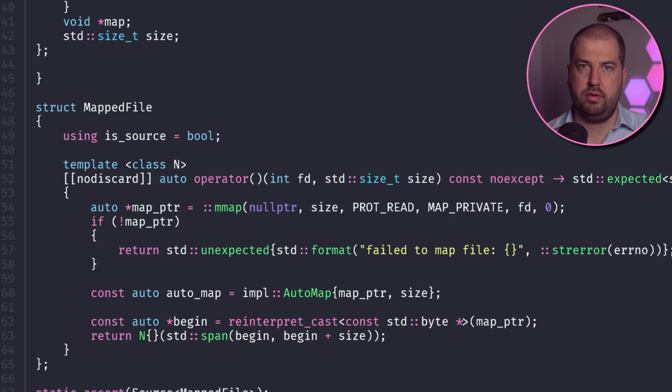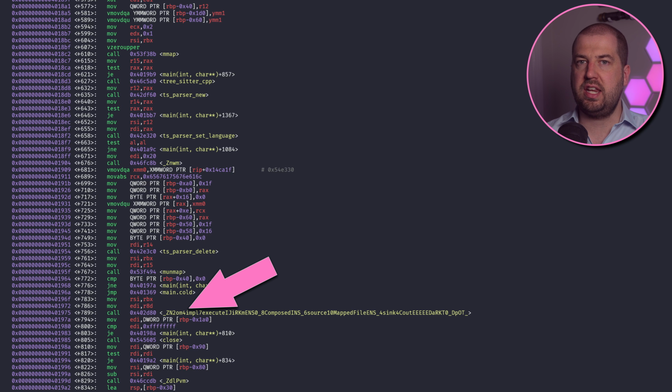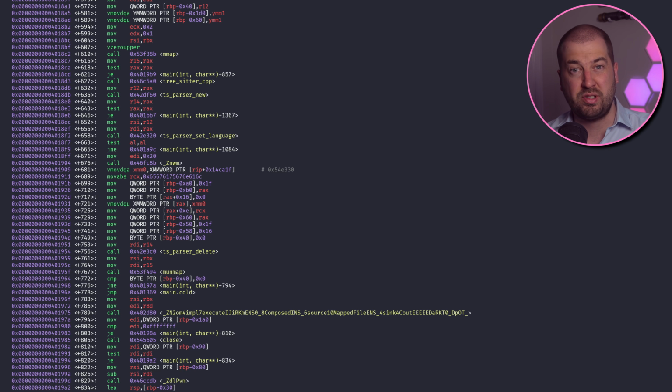Let me show you how this works. Look at this source type. It has a call operator defined, and this allows me to call the object like a function. But it's templated on the next type in the chain. This means that when I compile this function, it already knows what it's going to call next, so the compiler can fully optimize it. And if we look at the assembly here, we can see it inlining the next call rather than branching to it. So the compiler is able to take our entire pipeline and crush it down to effectively almost a single function call.